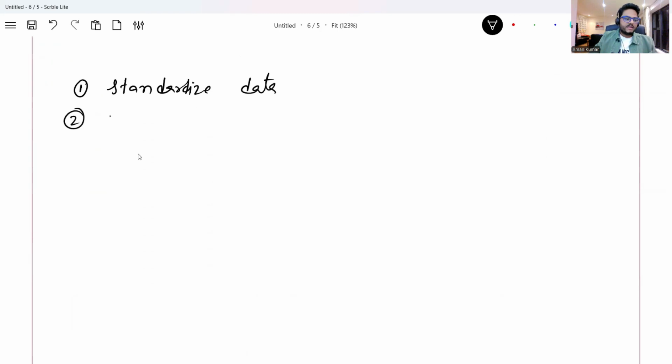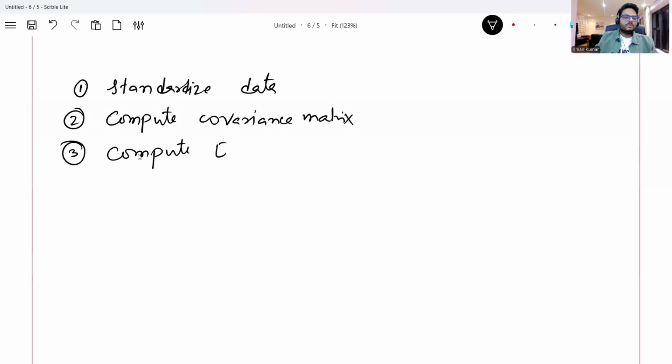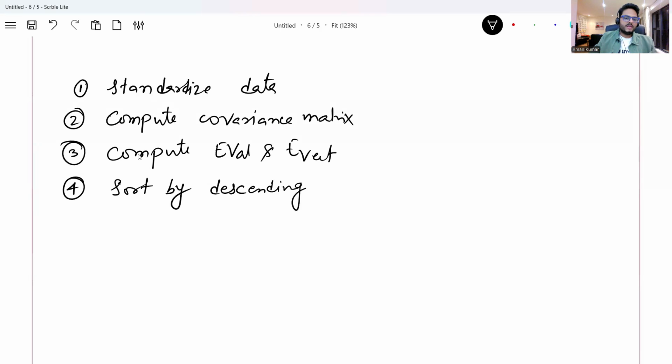The second thing that will happen is computing the covariance matrix. Third, compute eigenvalues and eigenvectors, which is what we learned now. Fourth step, sort by descending eigenvalue. And fifth will be transform the data.